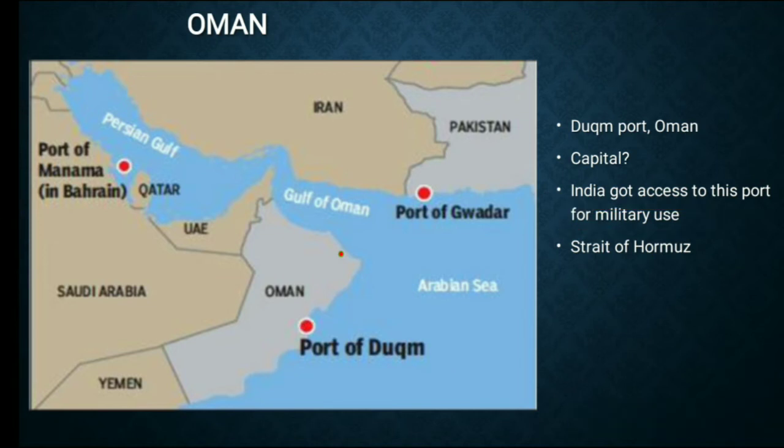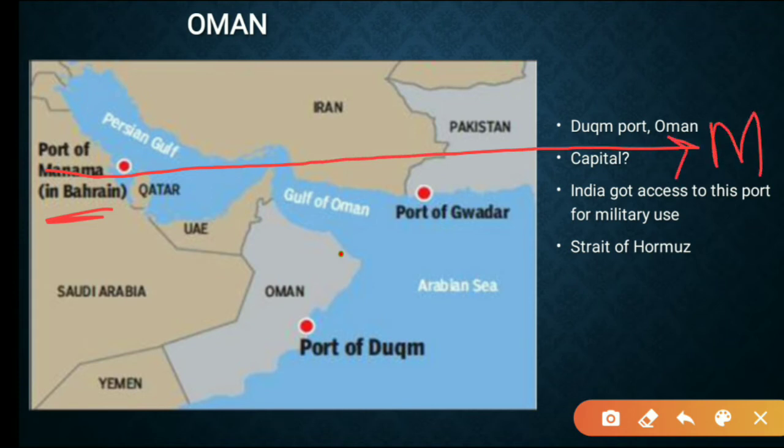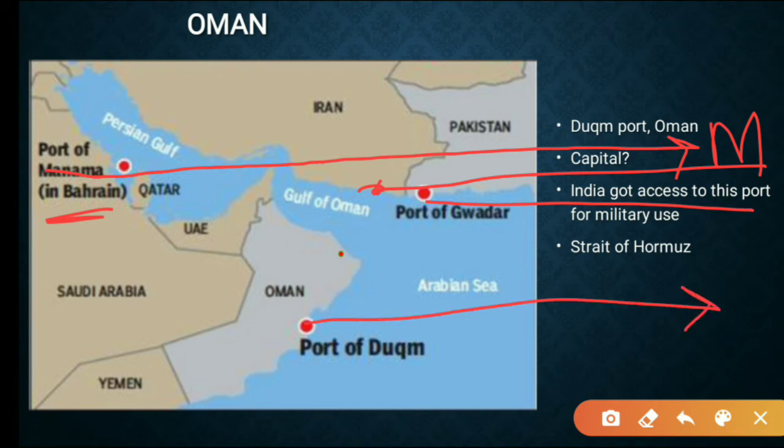And yes, we also need to remember the north to south arrangements of these important ports, such as Port of Manama, which is in Bahrain. So northern side we have Manama, and the next comes here we have approximately Chabahar Port, and then Port of Gwadar and Port of Duqm.